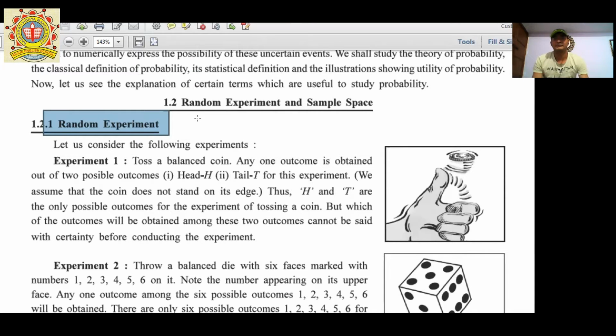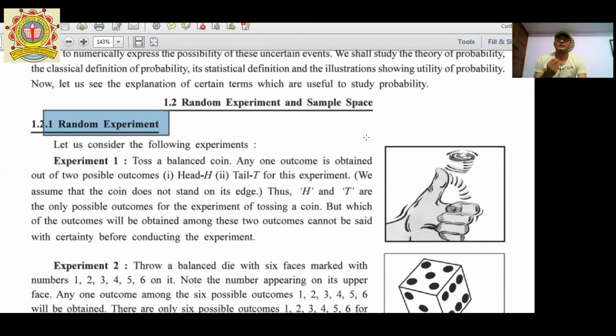Say for example, in a cricket match, if there is a match between India and any team, then we can say that there are three possibilities: either India wins the match, India loses the match, or the match is tied. Same way, if I toss a coin, then there are two possibilities: it may be head or it may be tail.